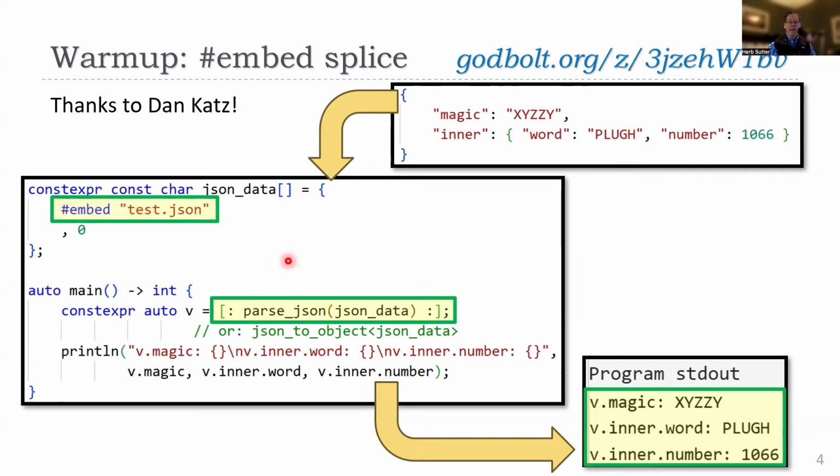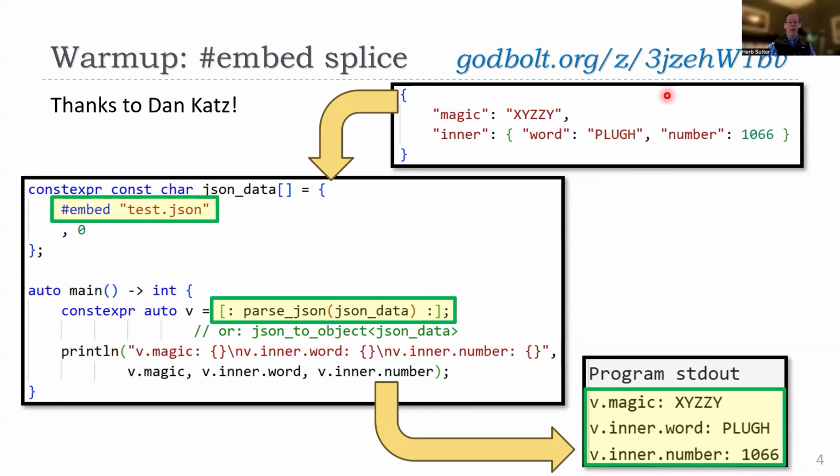And then I can use reflection, and this is about 200 lines of code, or 150 lines of code, that you can see at this Godbolt link, where I can now look at this JSON data that's in my constexpr array of characters.